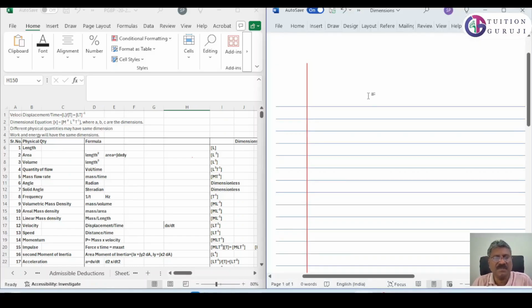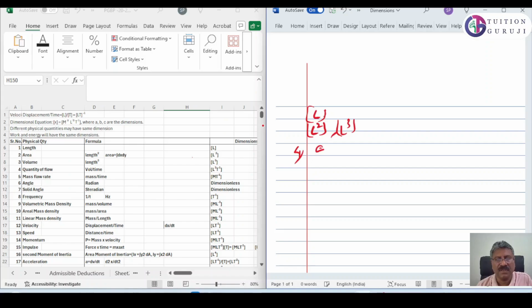Let us see how the dimensional formulas are derived for the physical quantities. Let us first take length. The first physical quantity we are taking is length. Length is L, it is very simple. Then area, which is L². Now volume. Volume is L³. These are very simple dimensional formulas.